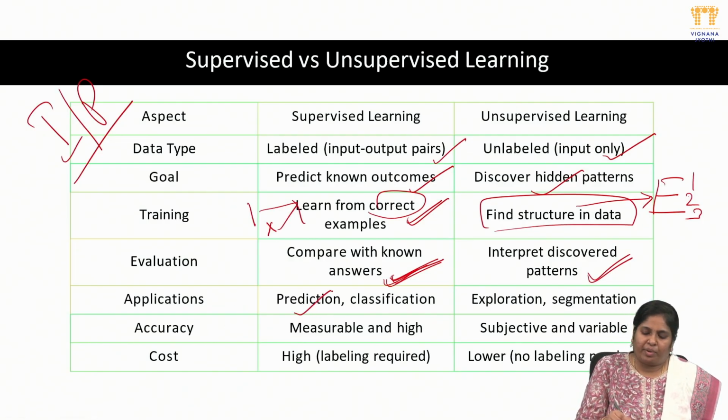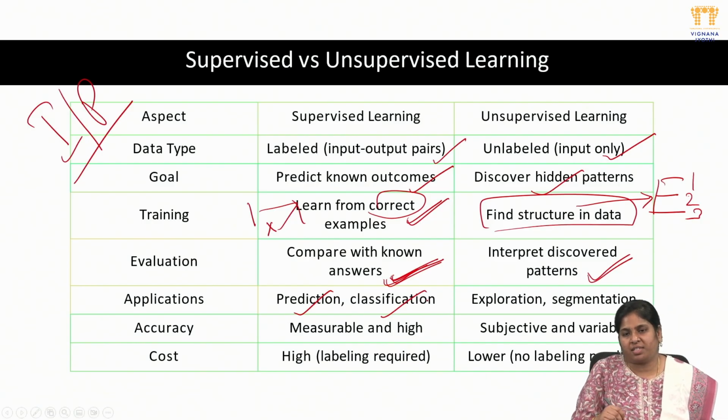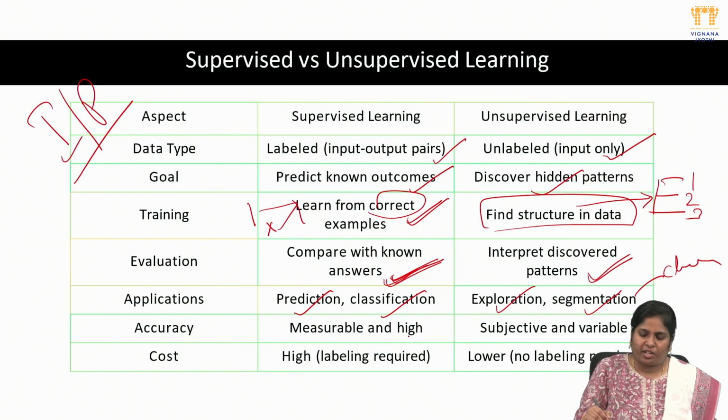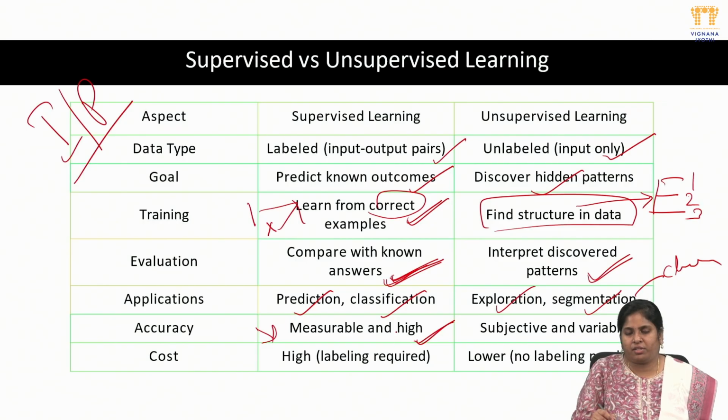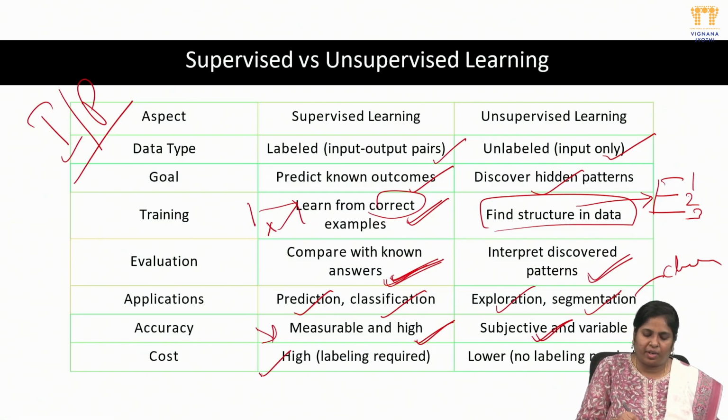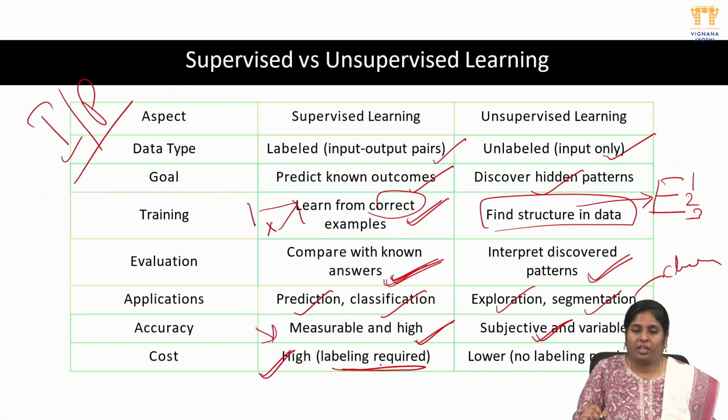Next, application: here we mainly concentrate on prediction and classification. Here we explore and do segmentation, and segmentation means clustering also, so clustering we will do. Here the accuracy measured is high. Normally we will give only correct data, right? So accuracy will be very high. Here accuracy depends on which kind of data we are giving as input. Here the cost is very high because we are labeling data before sending it for processing. In unsupervised there are no labels, so comparatively to supervised, it is less cost.